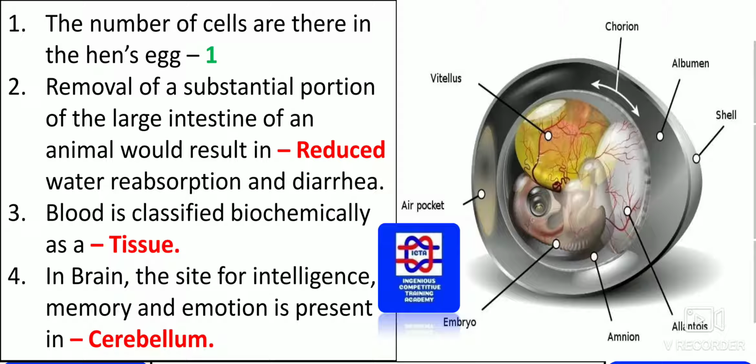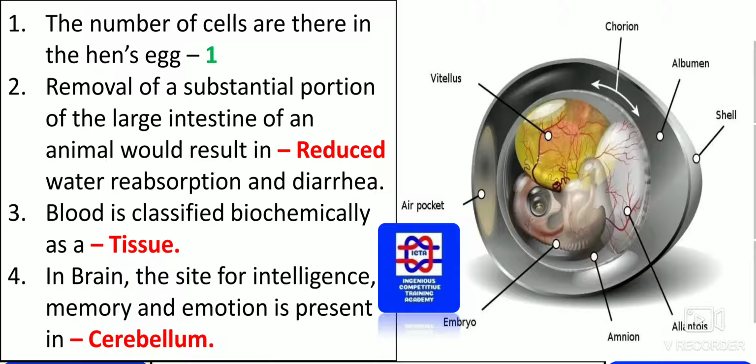The number of cells in a hen's egg. As you can see on the right side, this is how the egg looks, so that is what you have to remember. The egg consists of only one cell. Next, the layer of the egg is what? Shell. So everything that has been given, you can directly go through the parts of them.